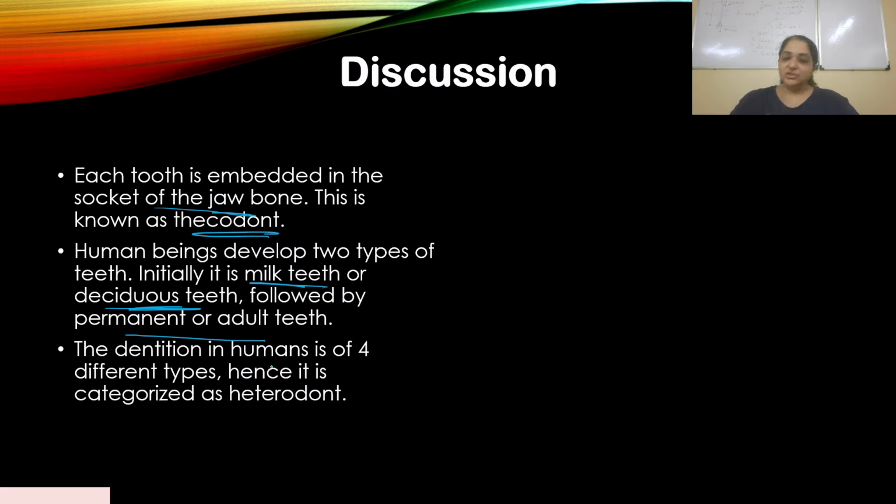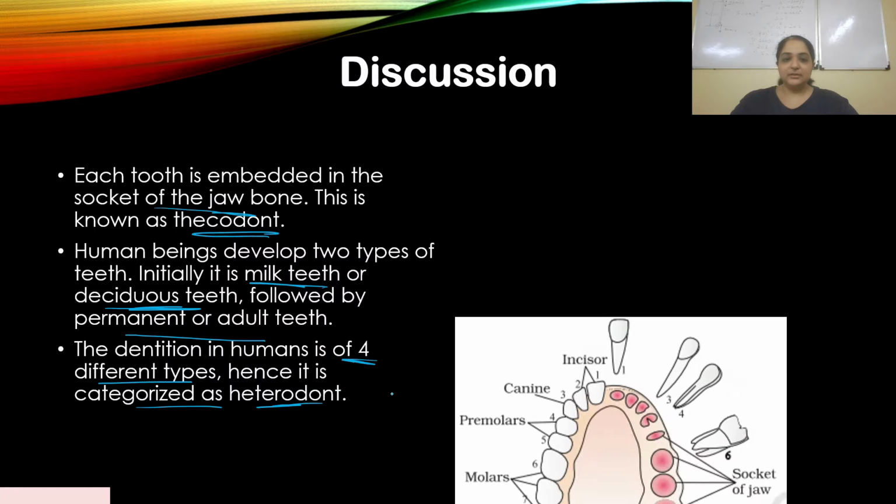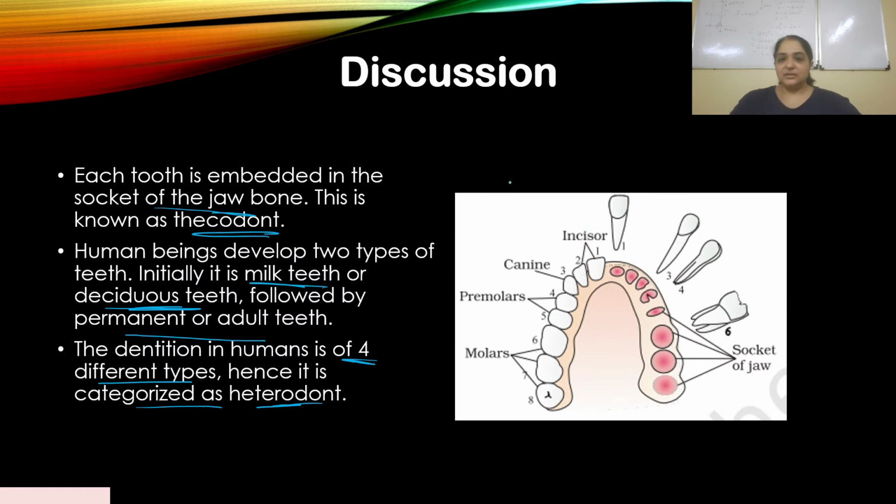The dentition in humans is of 4 different types, hence it is categorized as heterodont. Here, this is again taken from NCERT. Like I said, please study the diagrams in NCERT very carefully. You can see this socket of the jaw, where the teeth are placed. So it's a thecodont type of dentition.